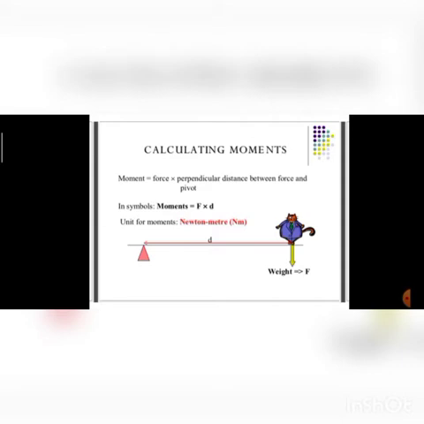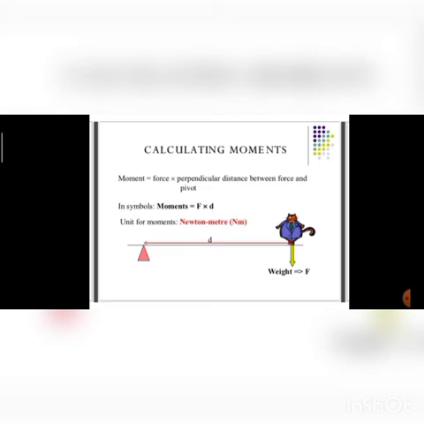If this cat sits near this fulcrum then there will be very little turning. Then the moment or turn will be very small. But if this cat is standing at a large distance from this fulcrum then there will be large moment. This is what we are saying, that moment of force depends upon perpendicular distance also. If perpendicular distance is maximum, moment will be maximum, right? So the formula will be how much force we are applying into how much distance between the pivot point and the point from where we are applying force.